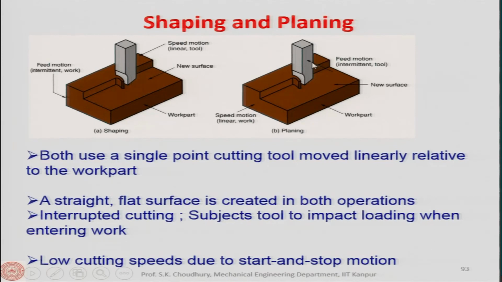You can see here, this is the feed motion, the intermittent motion given to the tool, and here the feed motion is given to the workpiece, which is also intermittent, because in one stroke, and a stroke is going forward and coming back, this is one stroke. During one stroke, the feed motion is given perpendicular to the direction of motion of the tool. Same in here, the feed is given perpendicular to the direction of the workpiece, because here the workpiece reciprocates, here the tool reciprocates. A straight flat surface is created in both operations. This is the new work surface, all right.